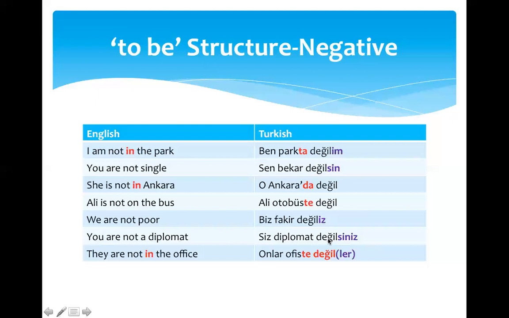Negation is done with değil. Personal ending is siniz. They are not in the office. Onlar, they. Ofiste, in the office. Negation is değil. Değiller, I put it in parentheses because if we don't say onlar, we should use it. Ofiste değiller.